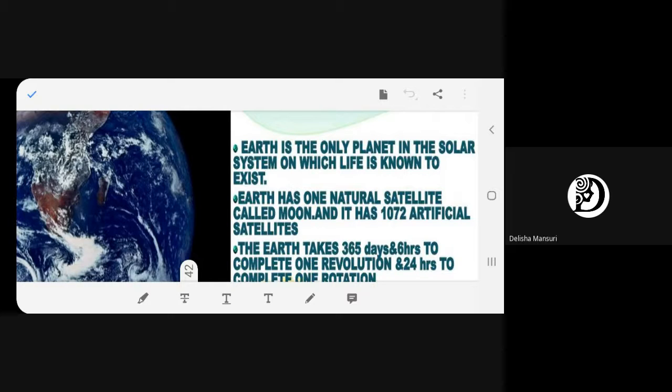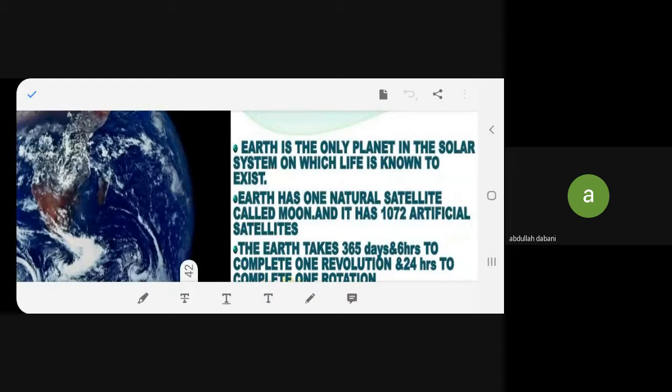Okay, good. So, what is Earth? Only planet where life is existing, where we are. One natural satellite it has, which is known as Moon, and the rest of the satellites which are moving around it are called artificial satellites. And how many are there, beta? We have 1,072 artificial satellites moving around the Earth. Earth takes how many days to complete one revolution around the Sun? It takes 365 days and 6 hours.